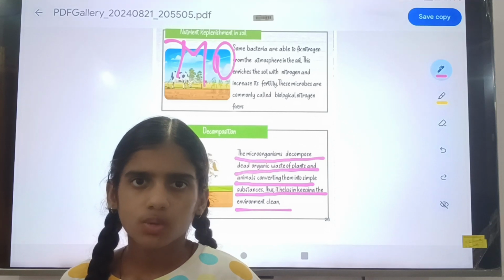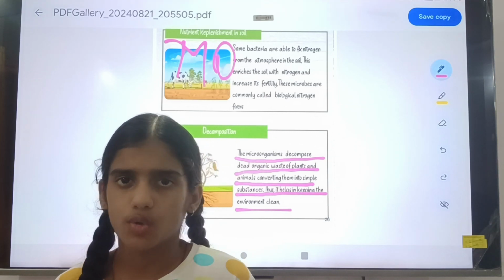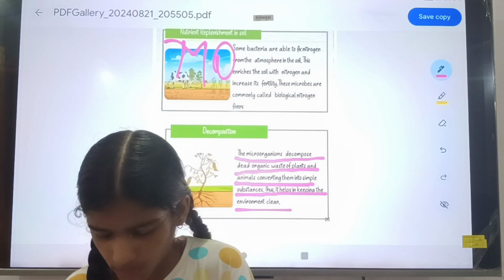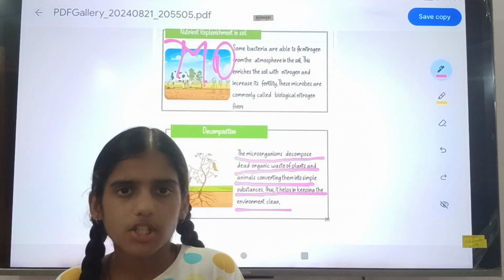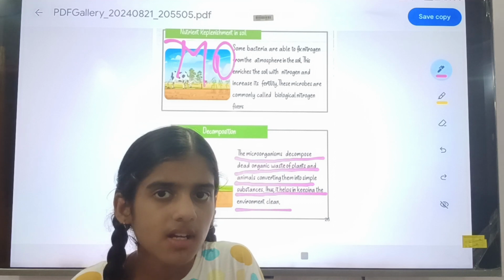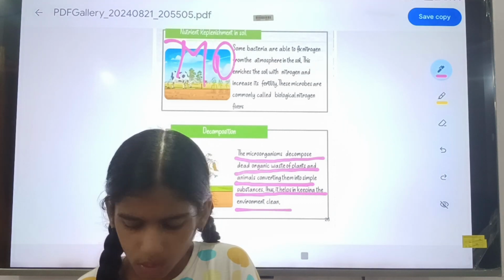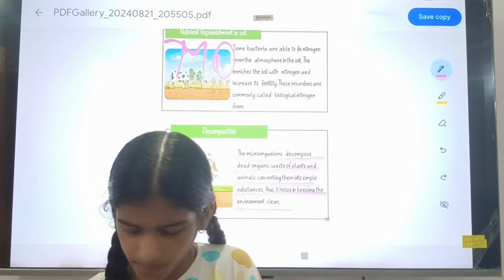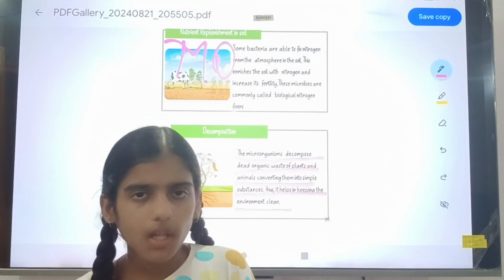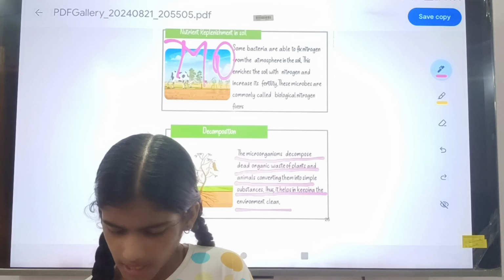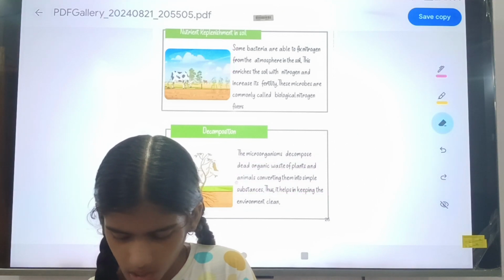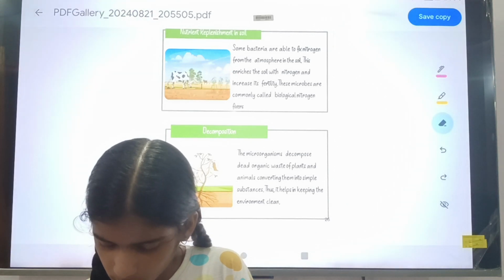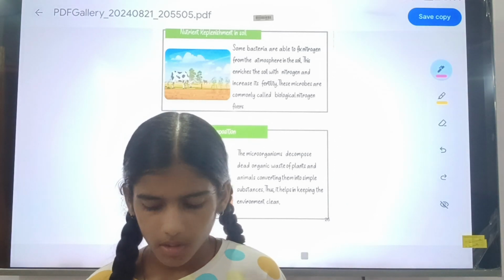In humus, you can know that it has many nutrients. It contains essential nutrients such as nitrogen, phosphorus, potassium. We will study this in an earlier chapter. By these bacteria our environment will also be clean. It helps in keeping the environment clean. So you will study decomposition also.